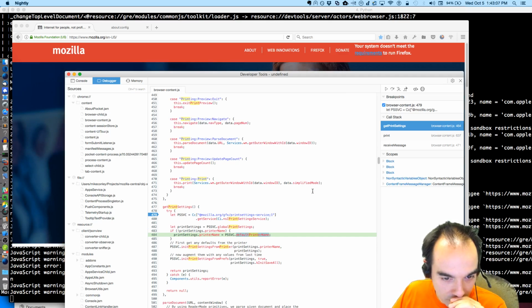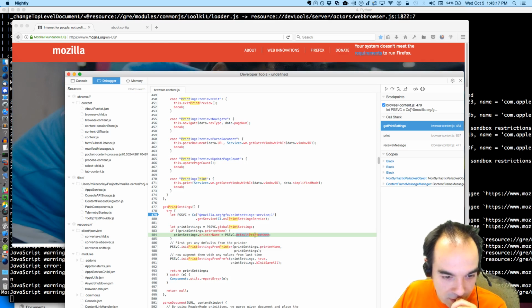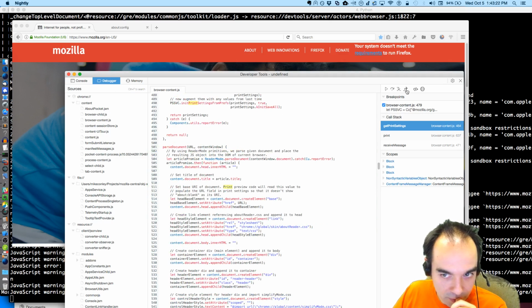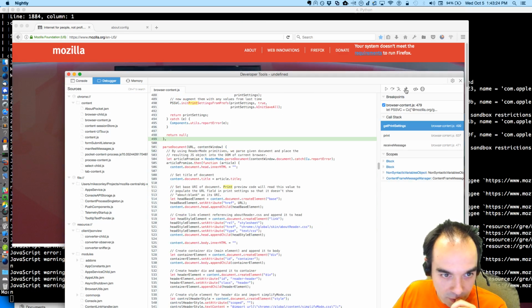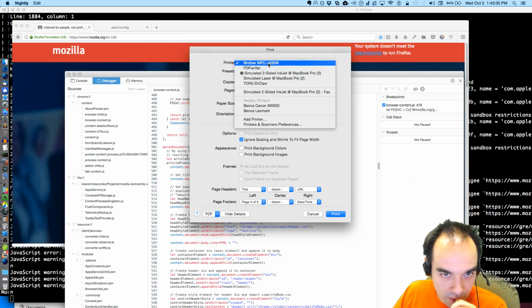And if there is no default printer, then we can't initialize the print settings. So we return null. And now let's set up a printer.